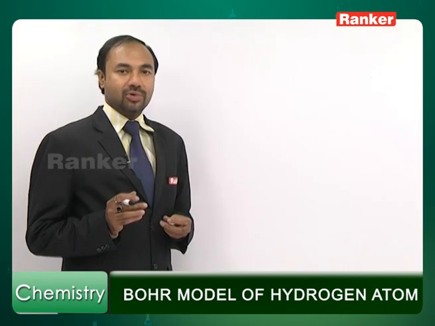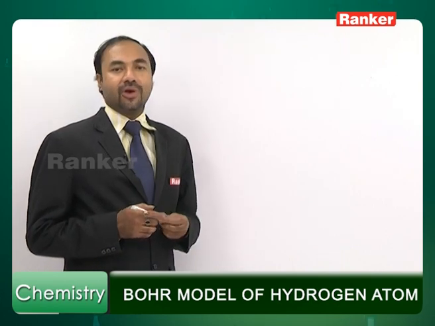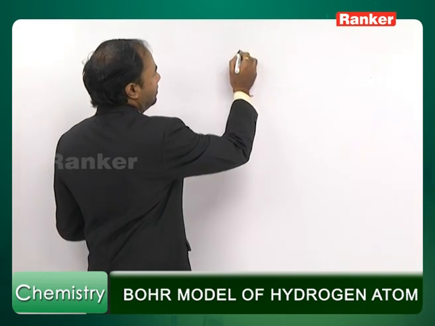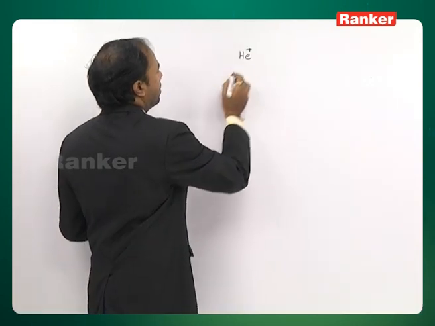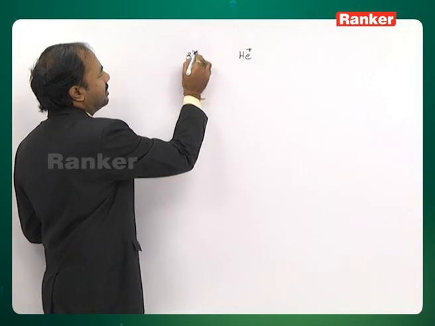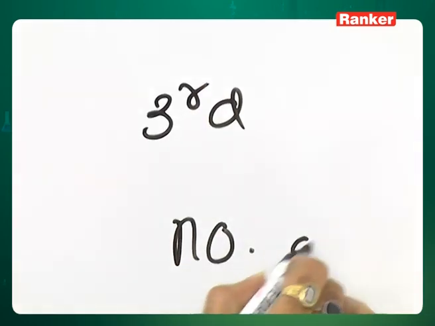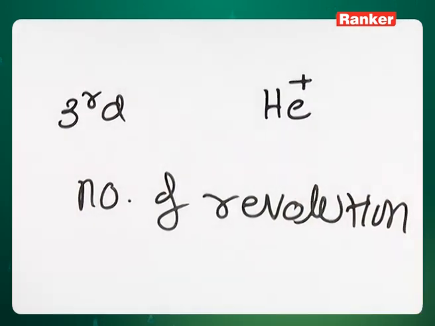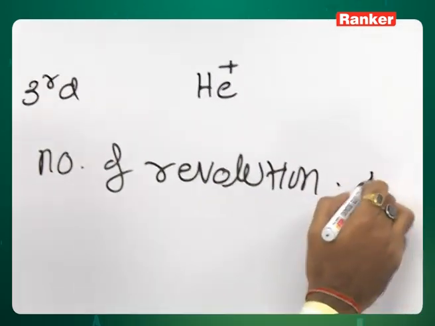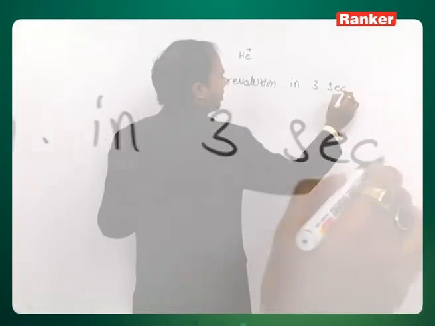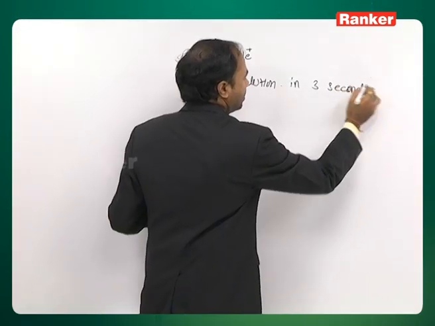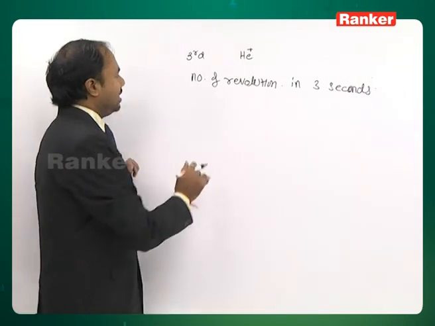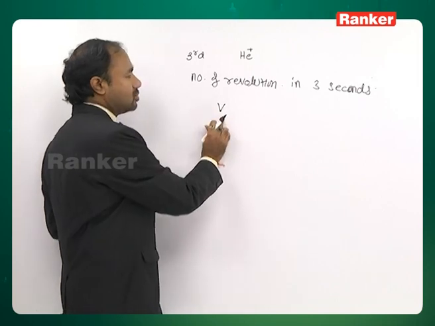Now see, suppose one question comes that calculate the number of revolutions done by an electron in the third shell of He+ ion. In the third shell of He+ ion, we have to find the number of revolutions in 3 seconds. This is what we have to find. This becomes quite simple. How? We can find velocity by using Bohr's formula.